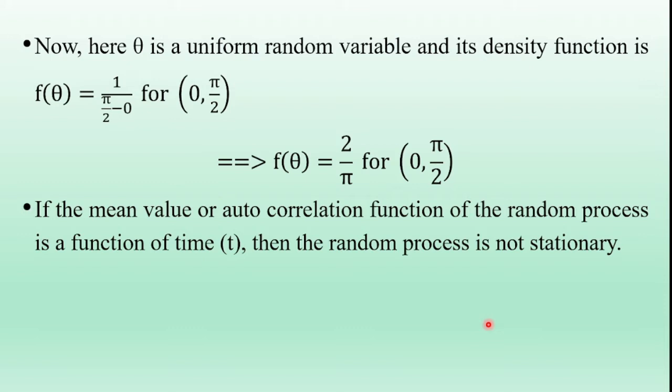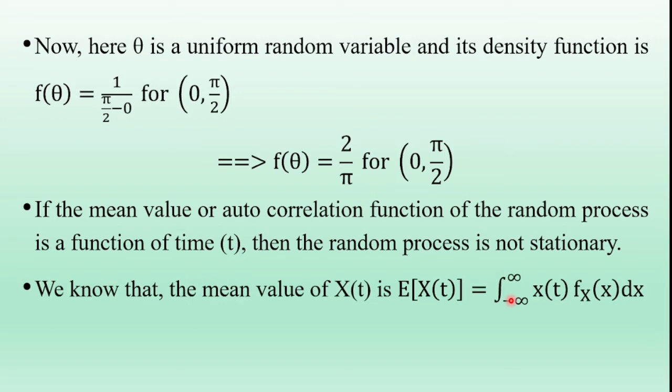That is the condition for a non-stationary random process. And for a stationary random process, the mean must be a constant and the autocorrelation function depends only on tau. So that is the condition for a stationary random process, and this is the condition for a non-stationary random process.